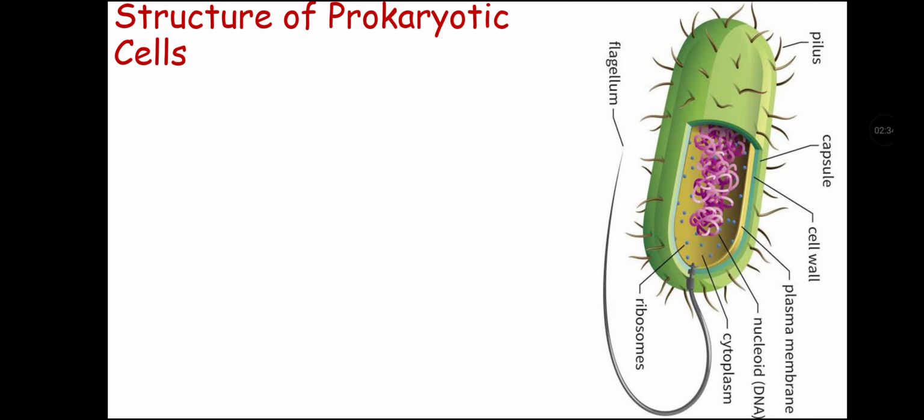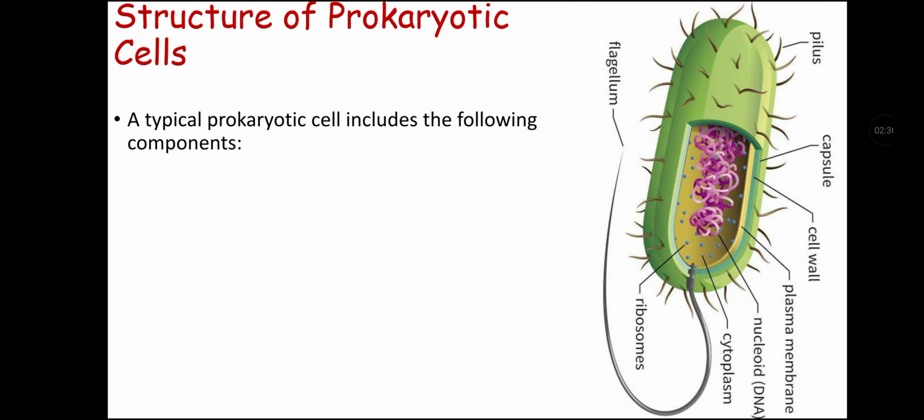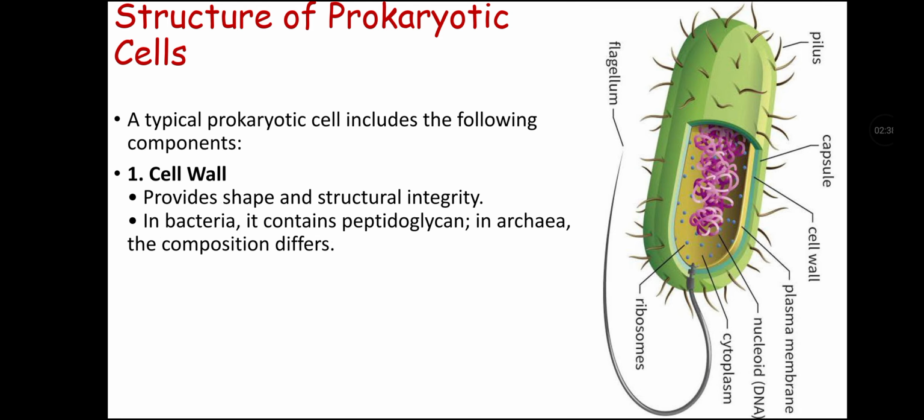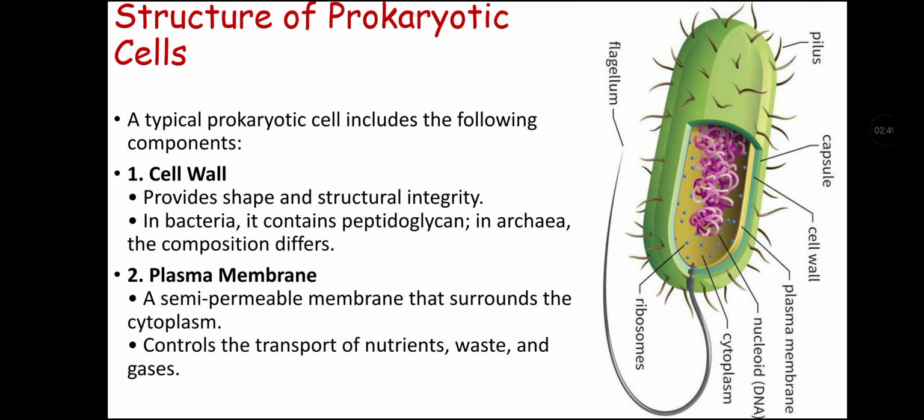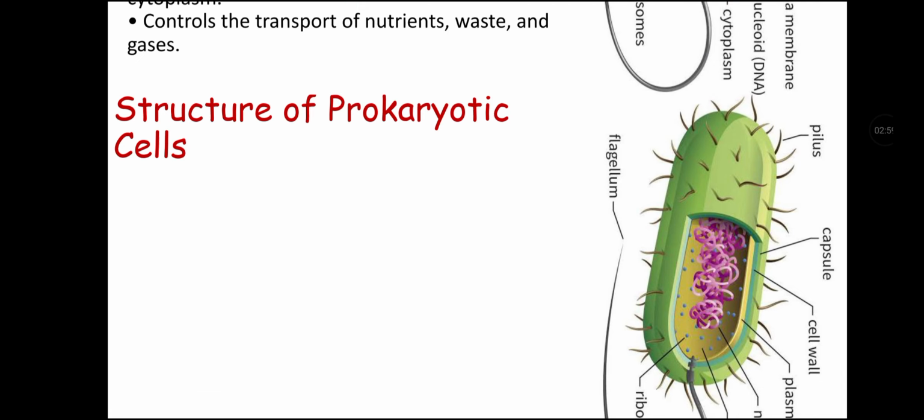Now let's talk about the structure of prokaryotic cells. A typical prokaryotic cell includes the following components. First is the cell wall, which provides shape and structural integrity. In bacteria, it contains peptidoglycan. In archaea, the composition of the cell wall is different. The second structural component is the plasma membrane, which is a semi-permeable membrane that surrounds the cytoplasm. It controls the transport of nutrients, waste, and gases.